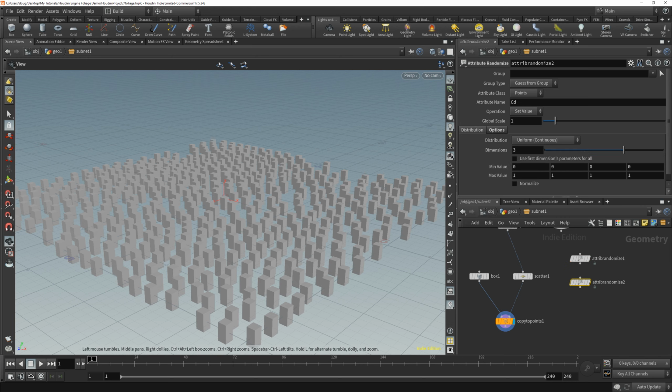And then for the next one, we're going to randomize the direction it's pointing. And so this is the N attribute, or the normal attribute. We'll also use a continuous distribution. In this case, it is 3 dimensions because a normal has 3 axes. It's a 3-dimensional vector. And for the min value, all zeros, I guess.